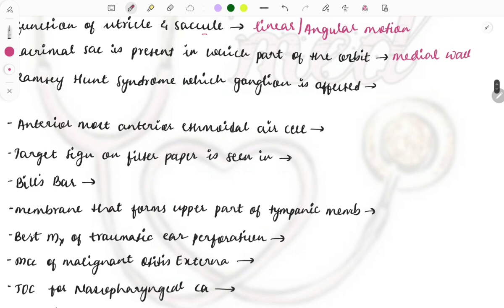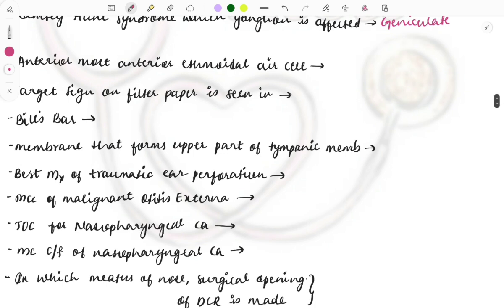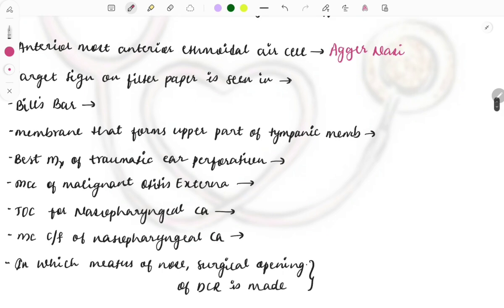Then Ramsay-Hunt syndrome, which ganglion is affected? So it is the geniculate ganglion which is affected in this disease, and this is also a repeat topic, Ramsay-Hunt syndrome. Anterior ethmoidal air cell is Agger nasi. Anterior most ethmoidal cell, Agger nasi. Okay.